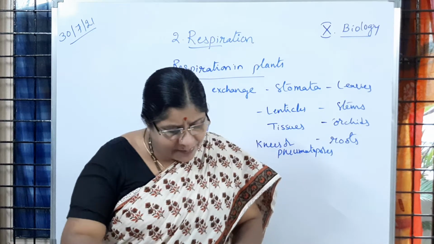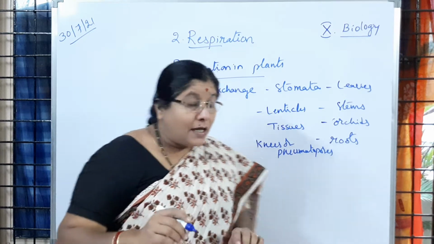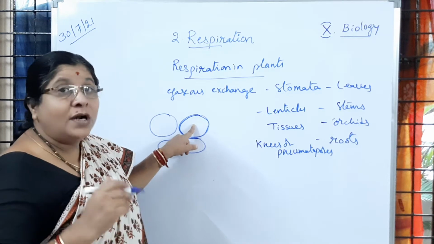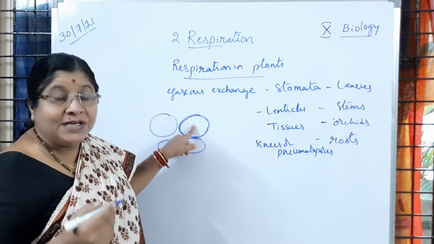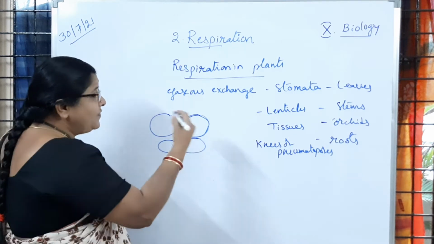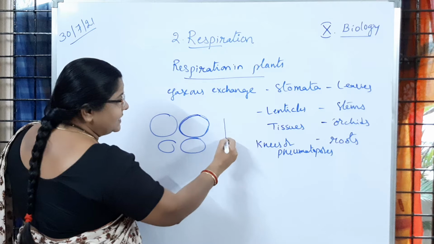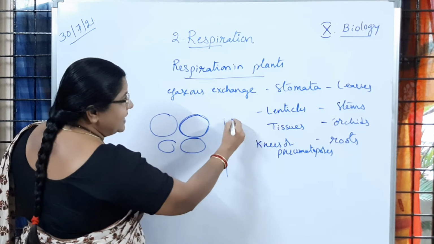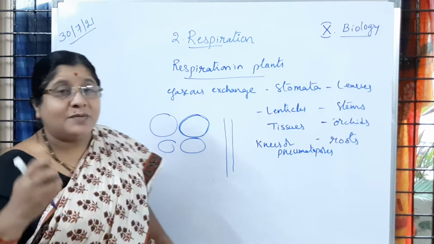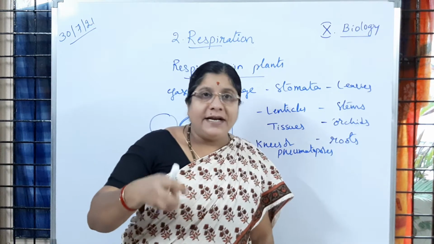Because these air spaces are lined with water, more and more oxygen gets dissolved in it, so a gradient is created inside the cell and outside the cell. Gradient means just like pressure, a pull is created.